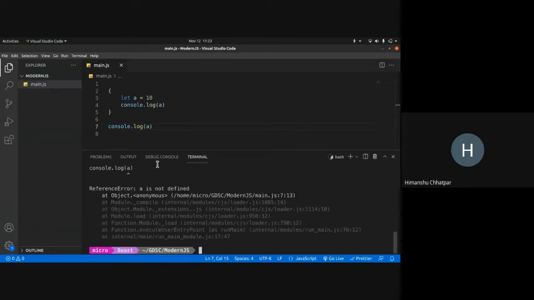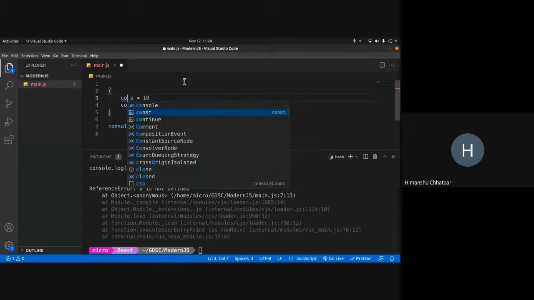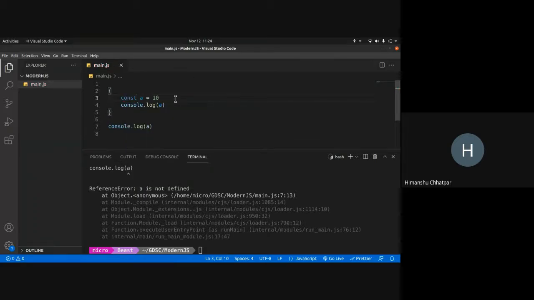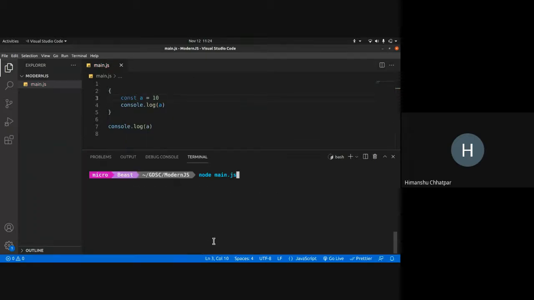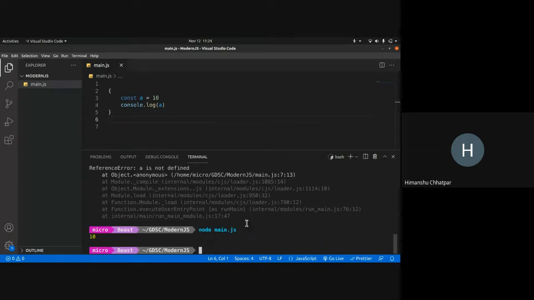A is not defined. Now the third part is let and const. Both are block scoped. This is block scoping. They live and die inside this block. So the next is const. With const, again, as the name suggests, it's a constant. Again, I can't access a outside of it, but I can access a inside of it, like this.